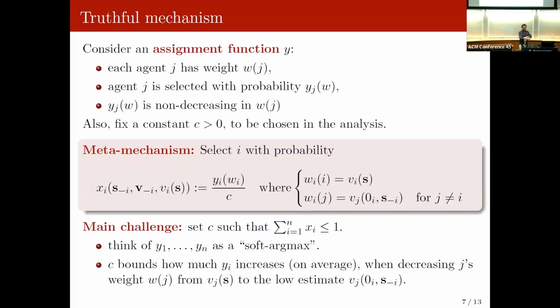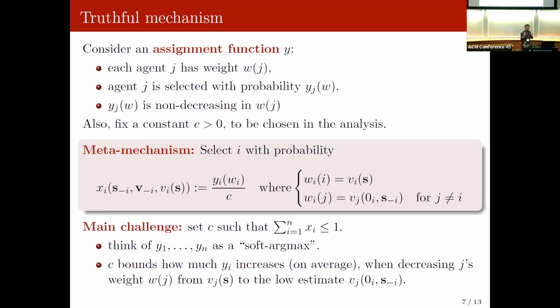Okay, so how do we develop a mechanism which satisfies this sufficient condition? Let me give you the meta construction that is used in most of the works on this problem. So we're going to consider an assignment function, y, that will take as input some weights. Each agent j has a weight w_j, and we're going to select agent j with a probability equal to y_j of the weights.